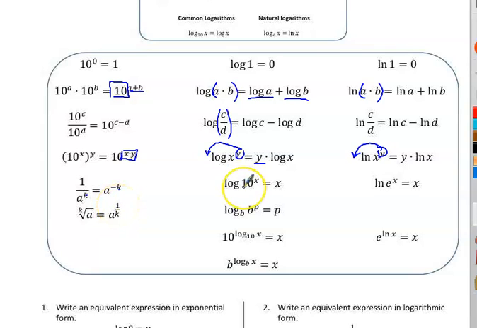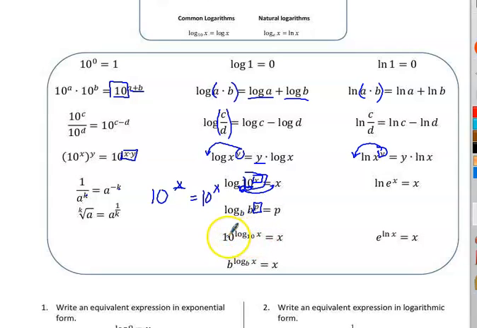So, some other traits of logs that are very useful are if the base of the log and the base of your main argument are the same, the exponent will be your answer. Because this in exponential form would have said 10 to the power of something, like if this wasn't given, we were trying to solve for it. 10 to what power equals 10 to the x power. Switching from log form to exponential form. Well, if the bases are the same, the exponents have to be the same. That works for any log. If this and this are the same, the exponent will always be your answer.